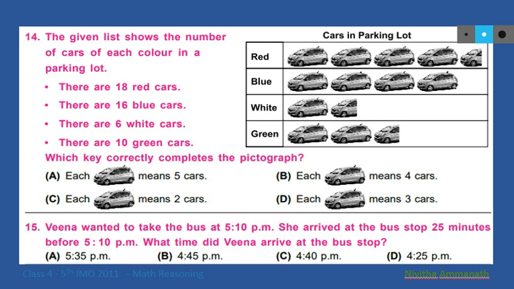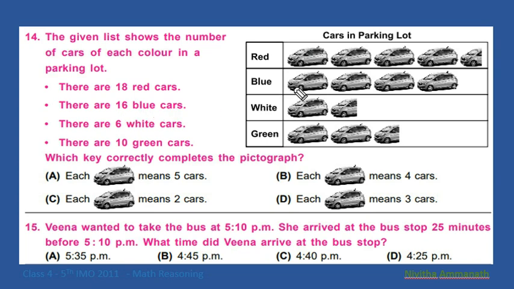The given list shows the number of cars of each color in a parking lot. There are 18 red cars, 16 blue cars, 6 white cars, 10 green cars. Here for blue, 1, 2, 3, 4 means 16 cars.